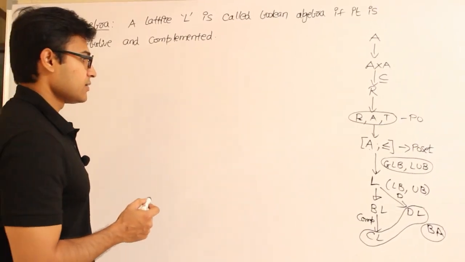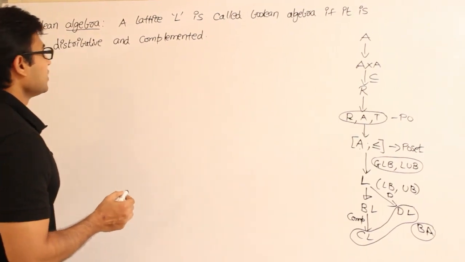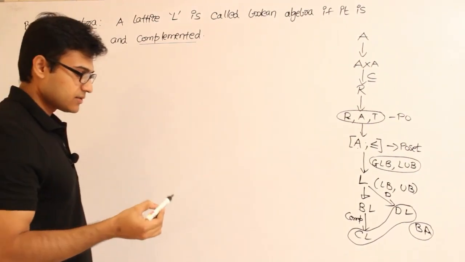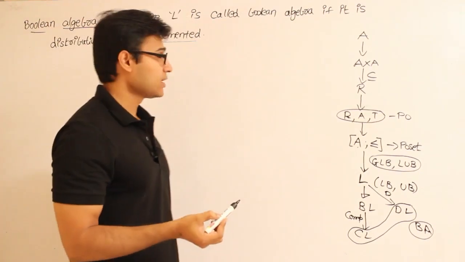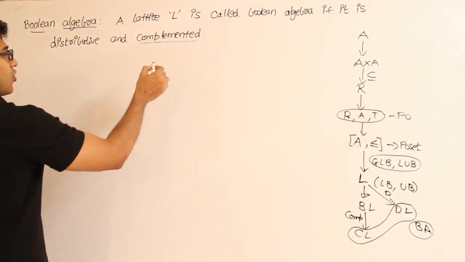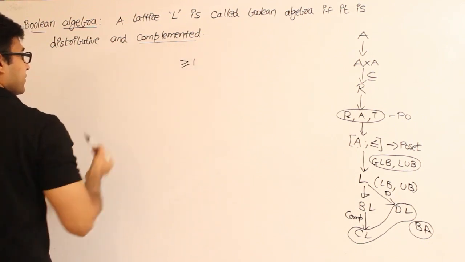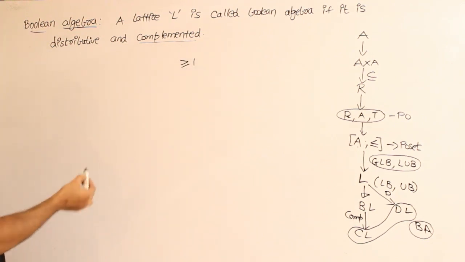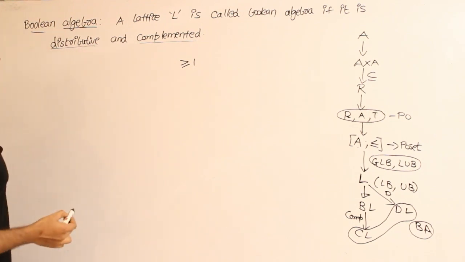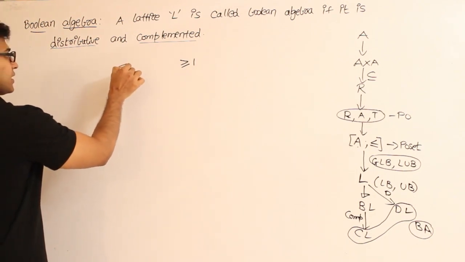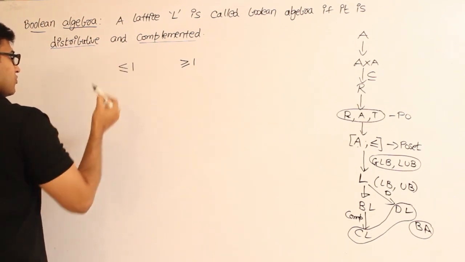Now try to understand this one. In a complemented lattice, every element should have at least one complement, which means the number of complements of every element should be greater than or equal to 1. And if a lattice is distributive, every element has at most one complement, which means less than or equal to 1.